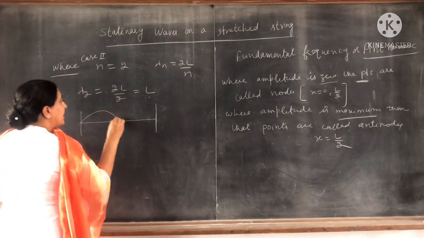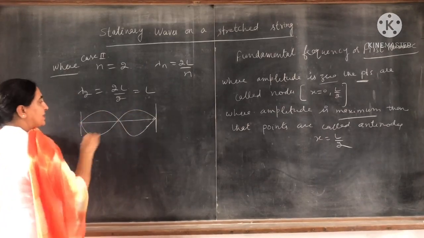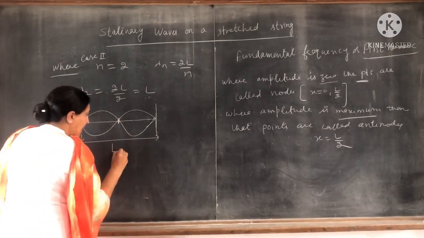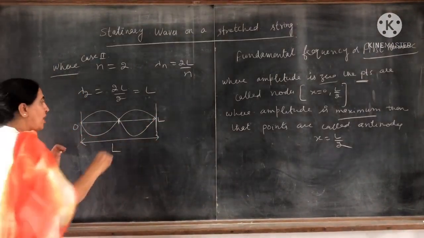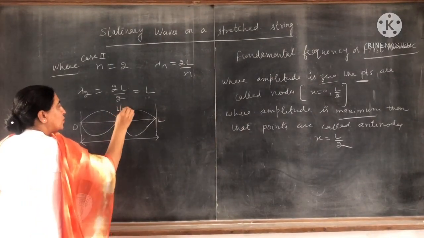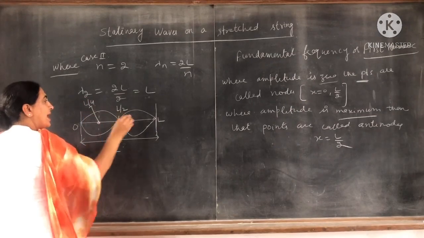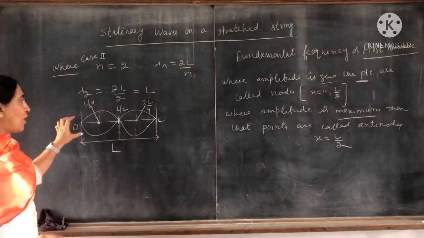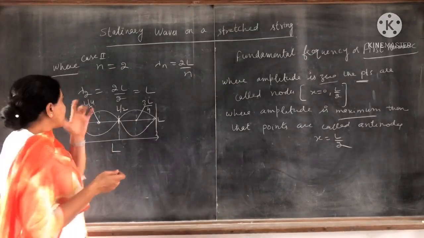So the wavelength is completed in this portion. So this is length L. This is length L. 0, and this point is L. Clear? Clear to all? And this point is L by 2. Okay, and this point, that is L by 4. And this point will be 3L by 4. So from this diagram, you can say, and similarly you can find out the frequency.